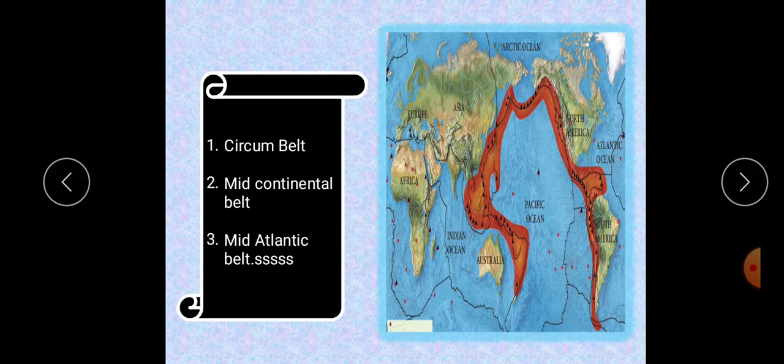Circum-Pacific Belt, what is that? This is the volcanic zone of the convergent oceanic plate boundary. It includes the volcanoes of the eastern and western coastal areas of the Pacific Ocean. Next one, Mid-Continental Belt. This is the volcanic zone of convergent continental plate boundaries that includes the volcanoes of alpine mountain chains, the Mediterranean Sea and the fault zone of eastern Africa.